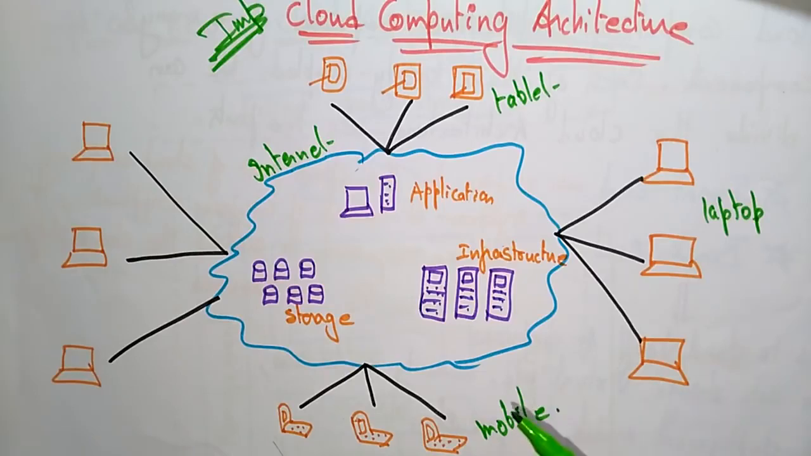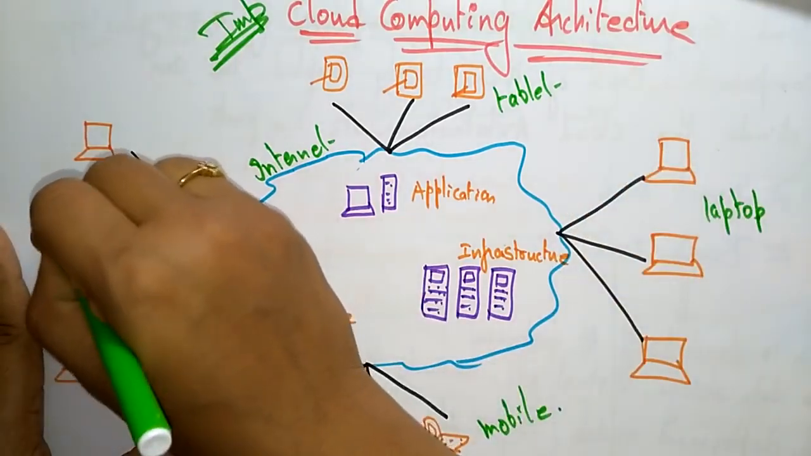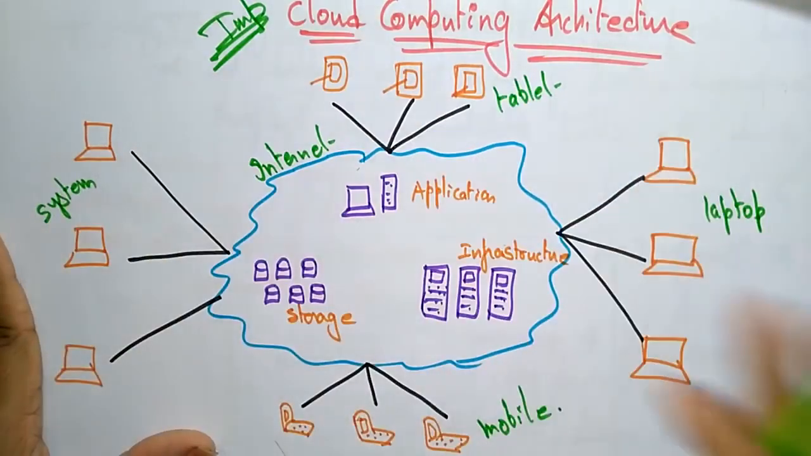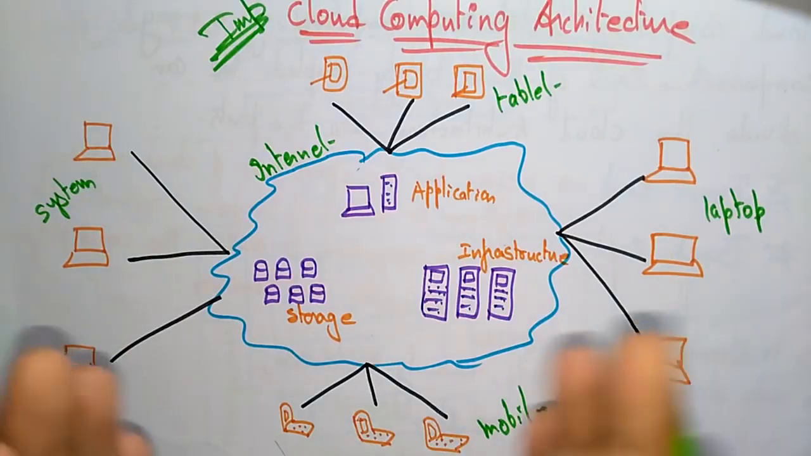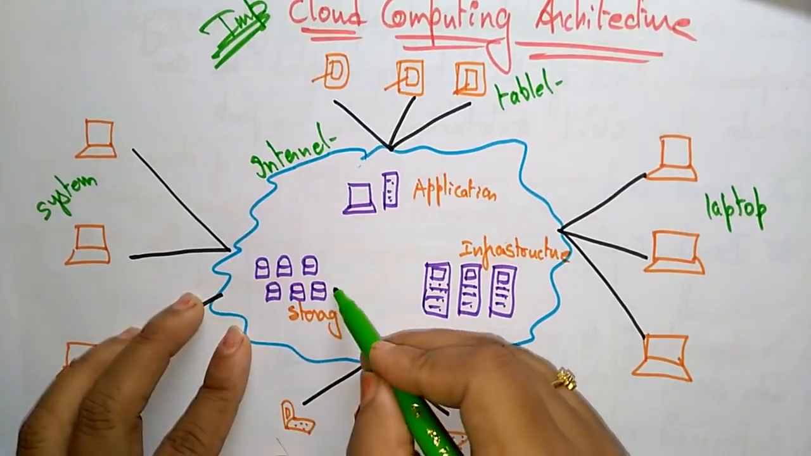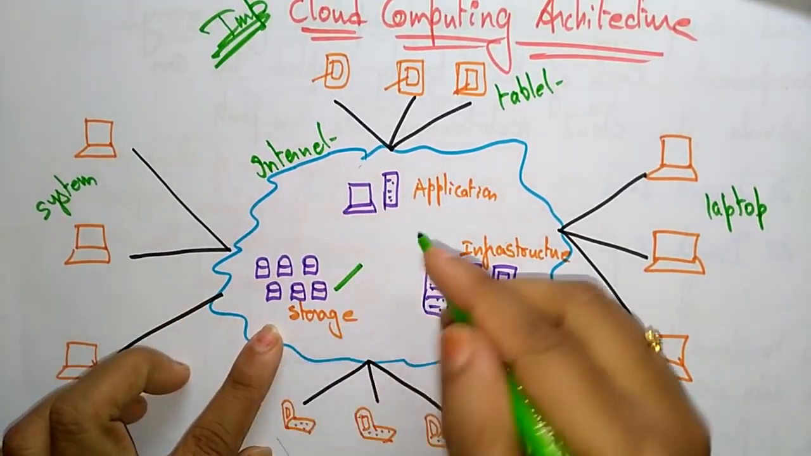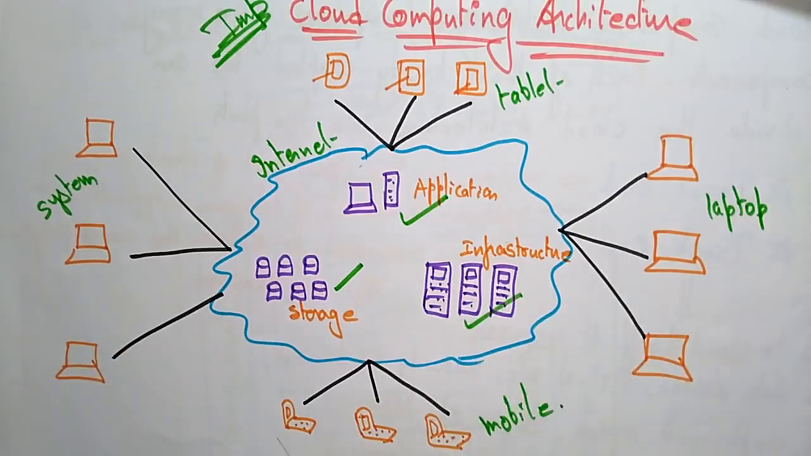How are they going to access, and what information do they want to access? The different systems, the laptops, the tablets and the mobile phones, whatever is connected to the internet, can access the cloud features. The cloud consists of storage, applications and infrastructure. So these are the three main components present in the cloud service providers.